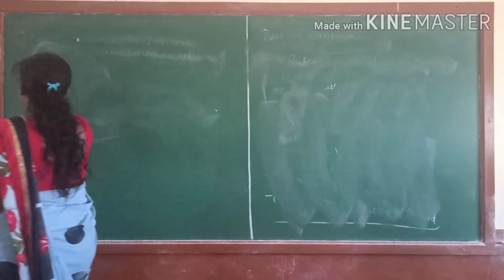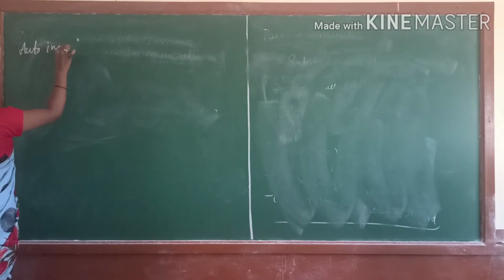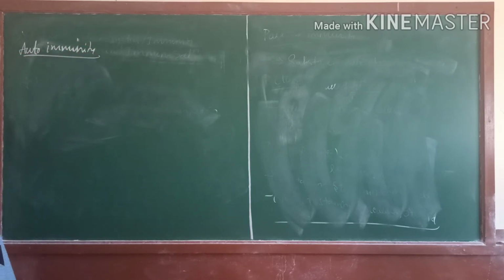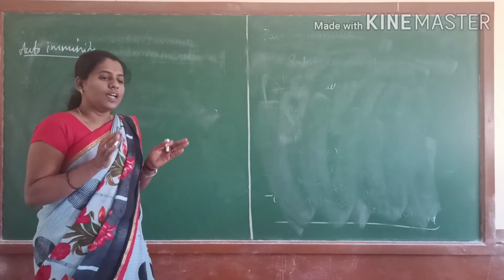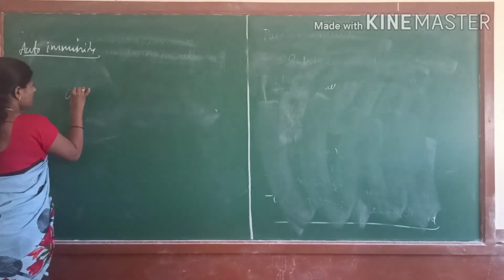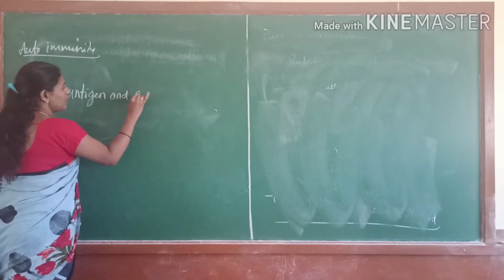Autoimmunity means that sometimes our memory cells are not able to distinguish between an antigen and a self cell.